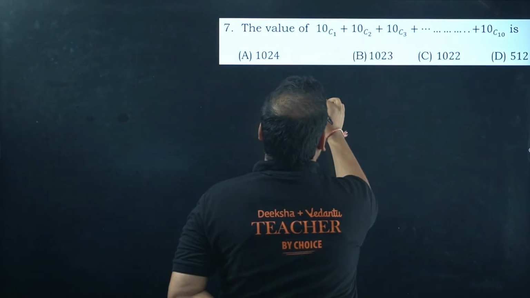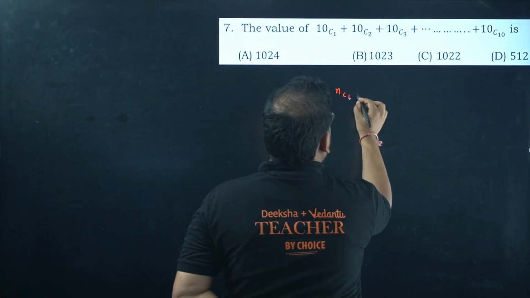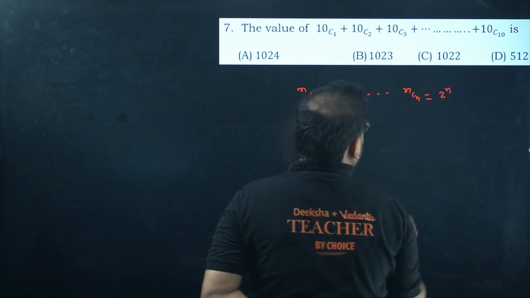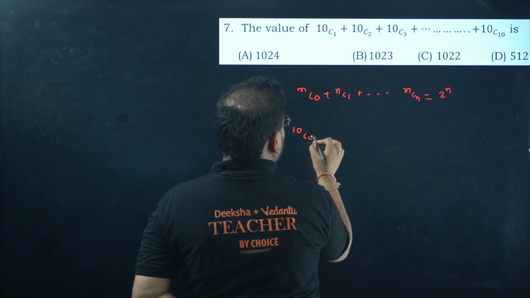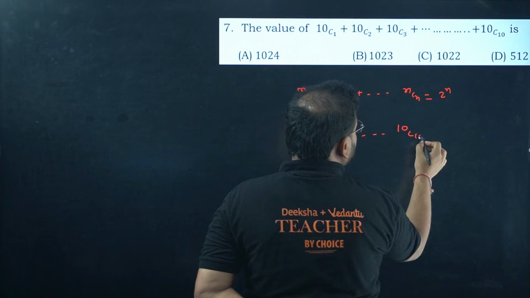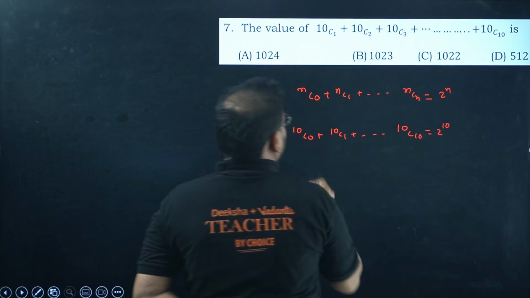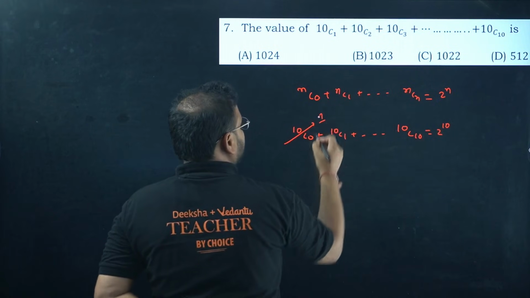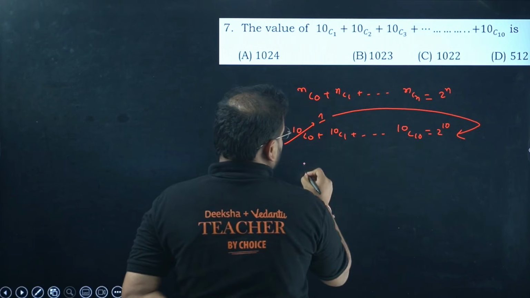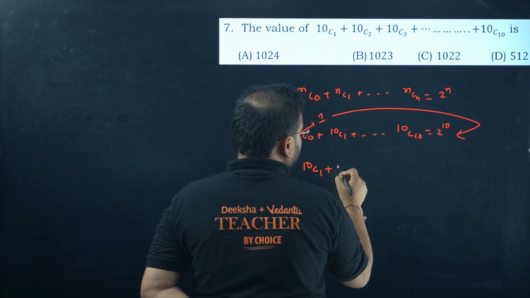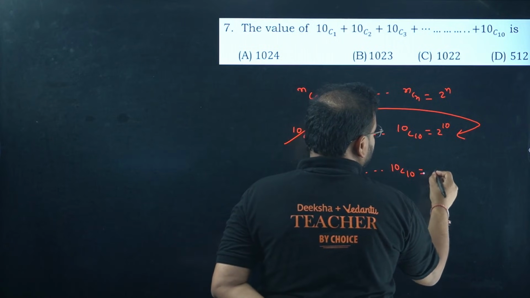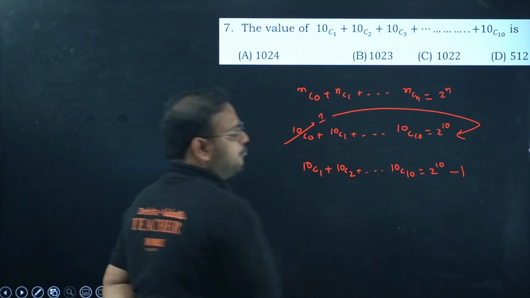nC0, nC1 till nCn is given by 2 power n. So we have 10C0, 10C1 all the way till 10C10 is given by 2 power 10. 10C0 is what? 1. So move this 1 on this side. Now check. 10C1, 10C2 till 10C10 is 2 power 10 minus 1.